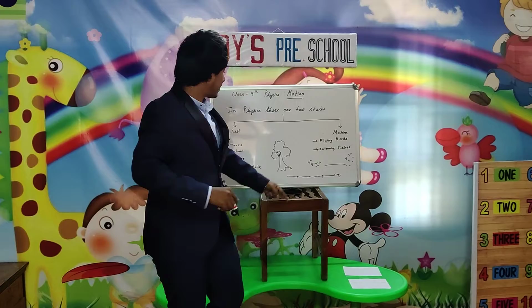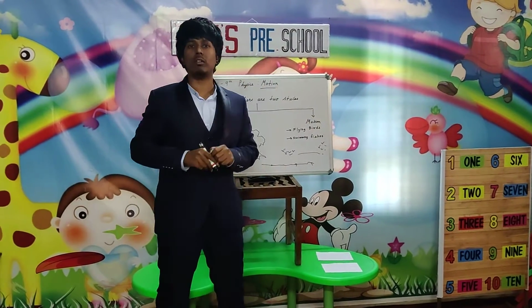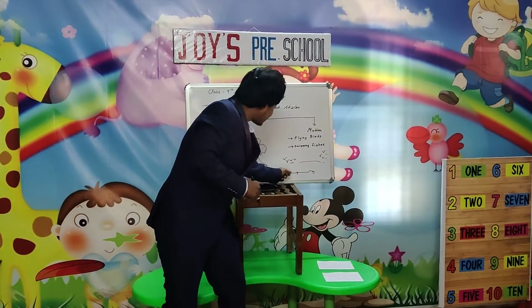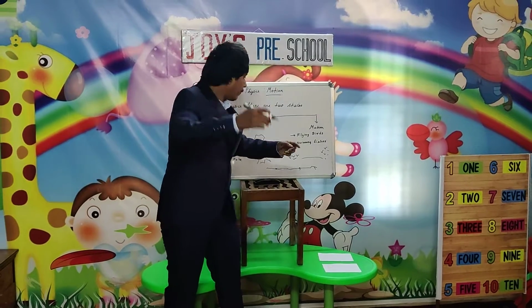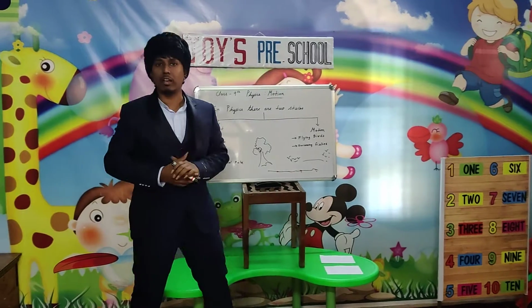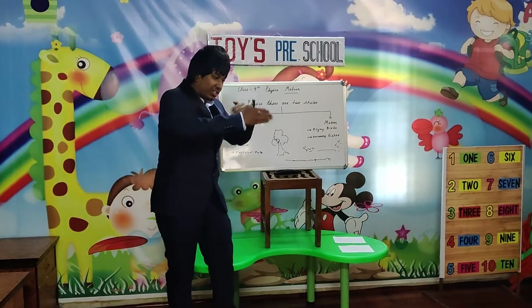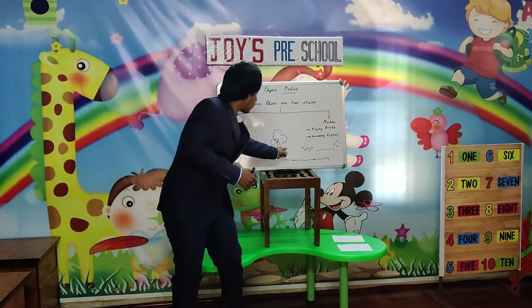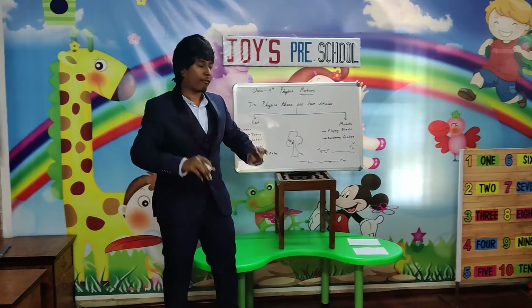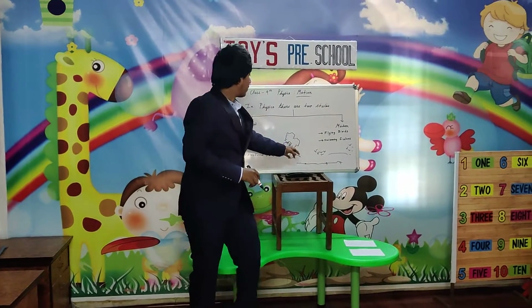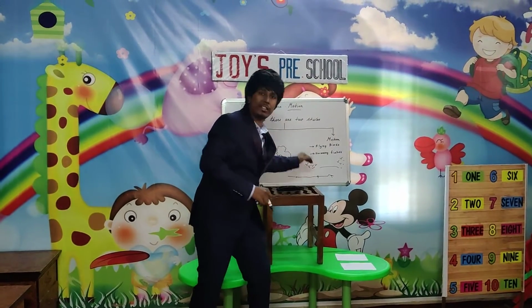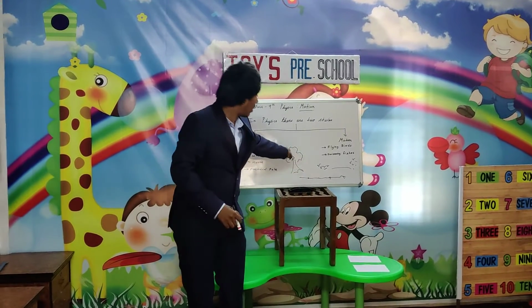Again after 5 seconds the scooter moves from here to here. Again after 5 seconds it reaches here. After 5 seconds it reaches over here. That means the position of the scooter is changing with respect to the reference point. Here the reference point is the tree.